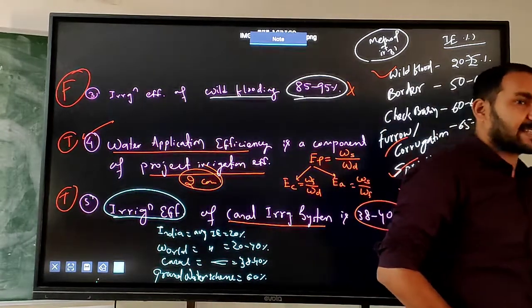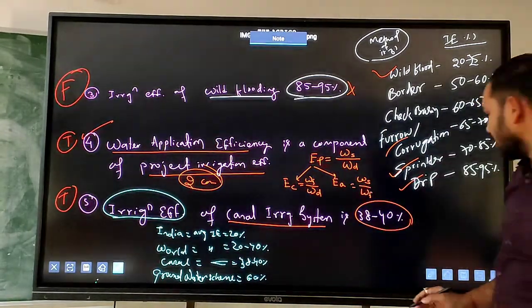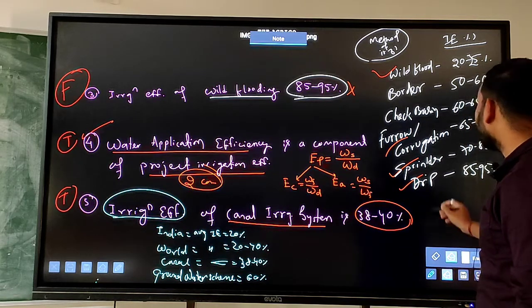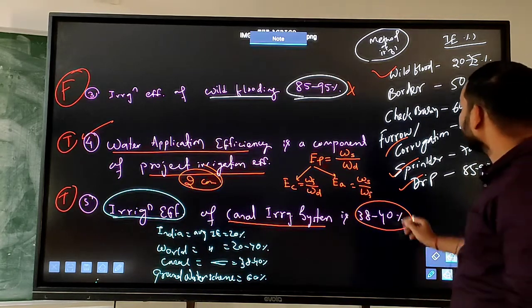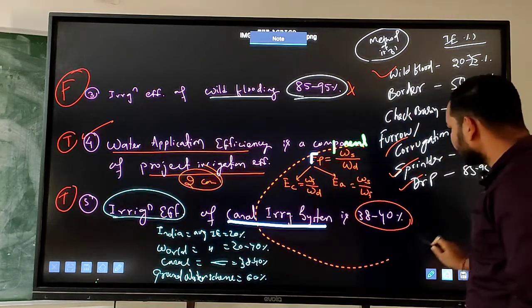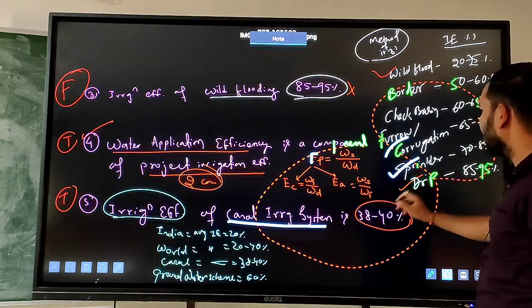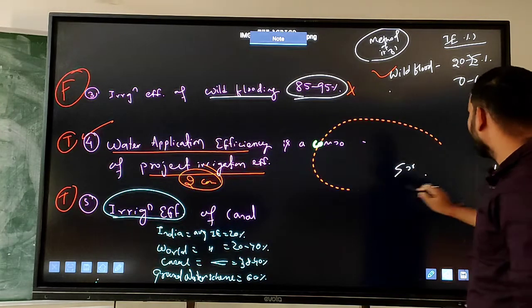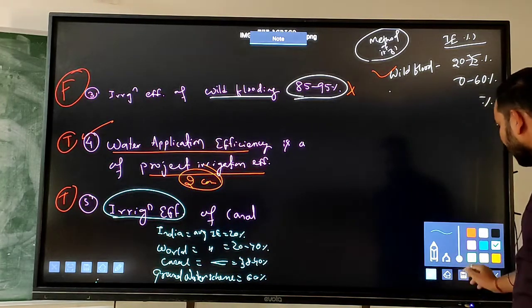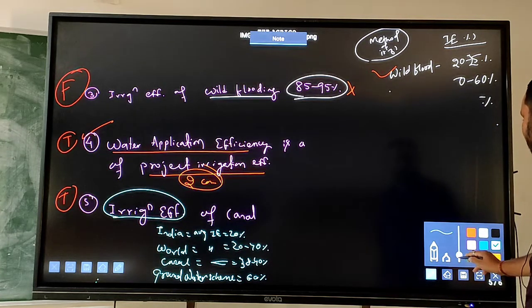So if I want to add some more information, just remember here. As I have told, different losses are there during the movement of water.